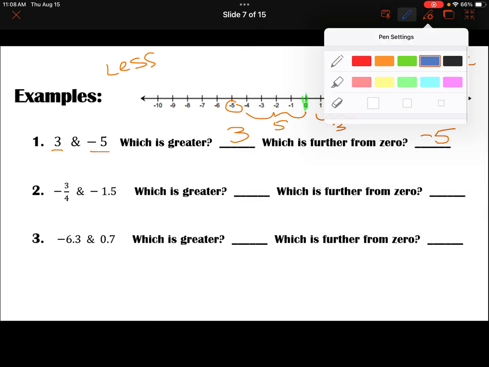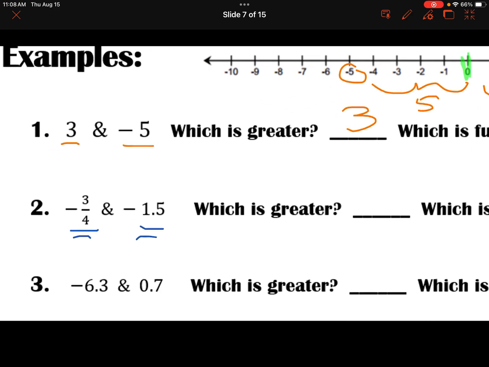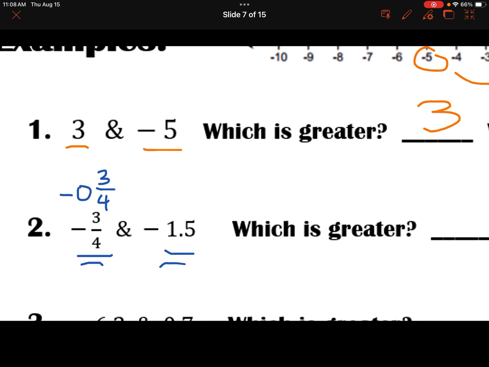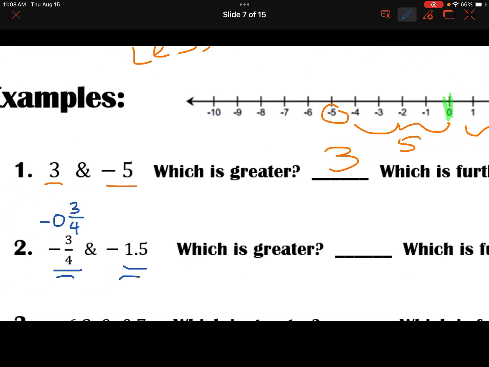Now, the next one throws some of you off a little bit more because we have fractional parts. These are our rationals, and so we have negative 3/4. Now, what you need to notice, and I'm going to zoom in on this real quick, negative 3/4 is a fraction, and if we were to write it with a whole number, we don't ever write that 0 in front, but what that tells me is this is going to be between 0 and negative 1 on the number line.